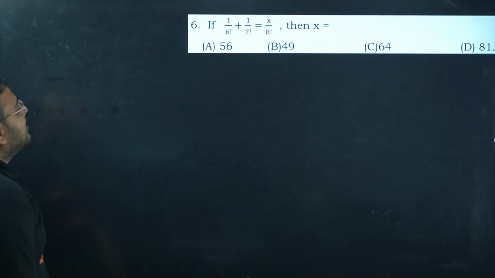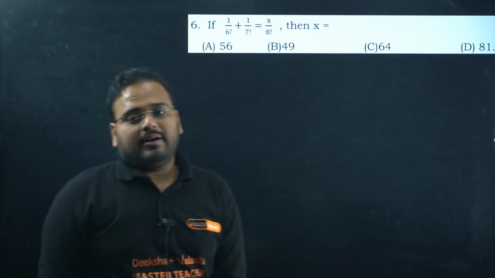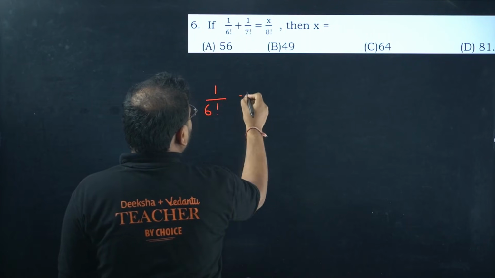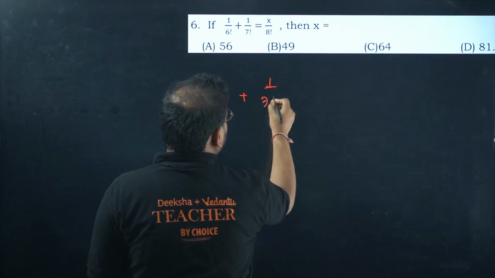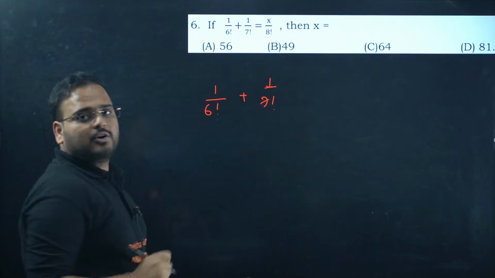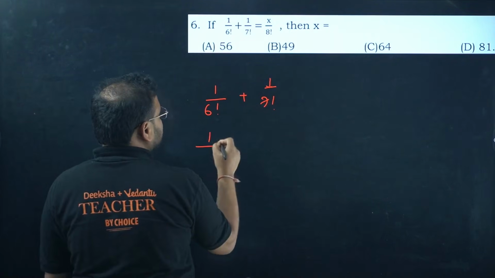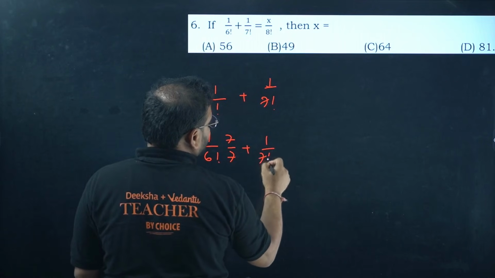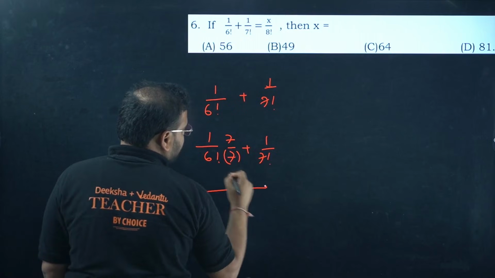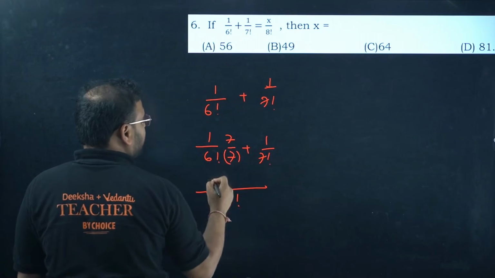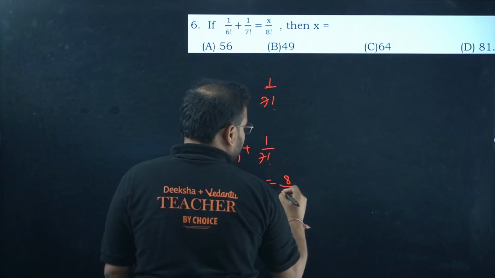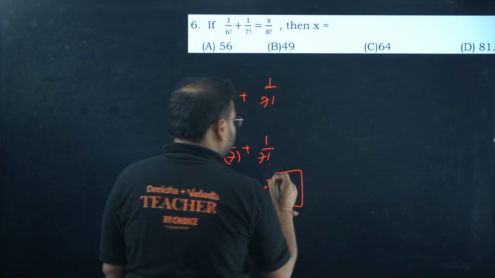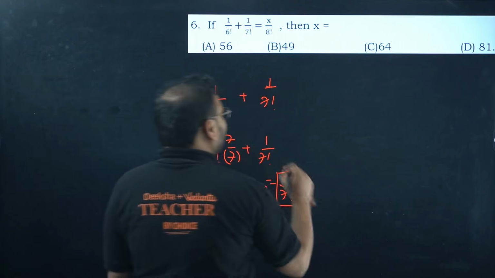Next, if we have this condition, what is the value of x? Let's try to add these first. How can you add them? Of course, you need to make the denominators the same. Can I make this 7 factorial? I can do that: multiply this by 7 upon 7. Can you add this now? This is 7 factorial, and over here we have 7 and 1. It becomes 8 upon 7 factorial. Once we achieve this value, we're going to compare it with the RHS.